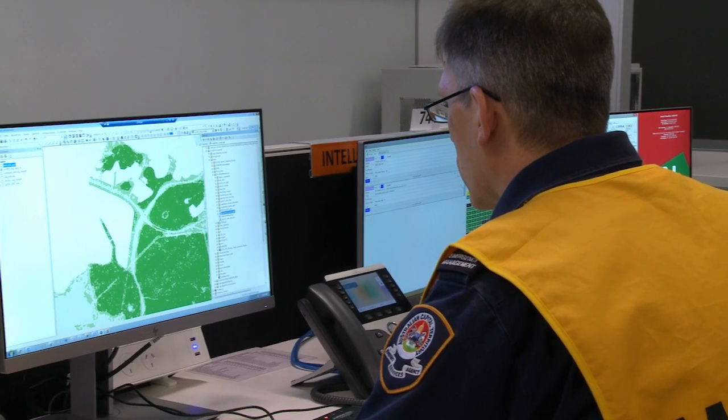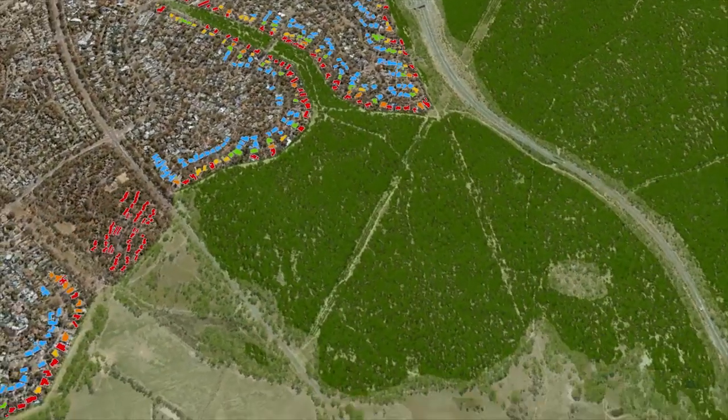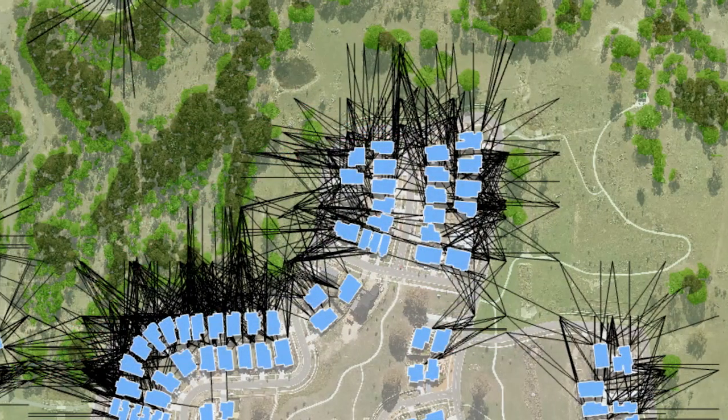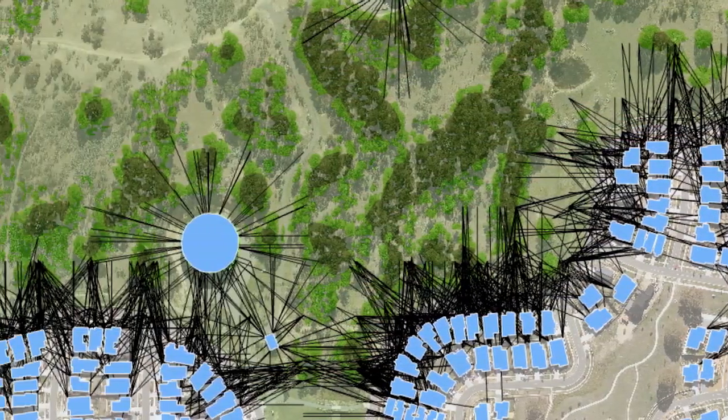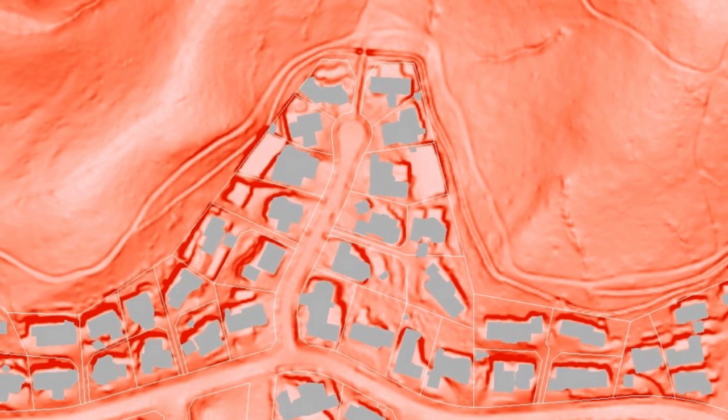Bushfire attack level is made up of several components, not just the distance between the structure and the vegetation, but the structure of the vegetation itself. The LiDAR also gives us access to the locations of the structures that we're assessing, so it can allow us to automatically define the footprints of the buildings. And the detailed terrain model that we get from LiDAR gives us the ability to model slope very effectively as well.